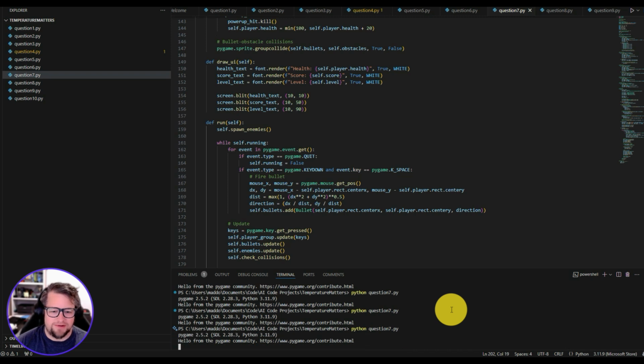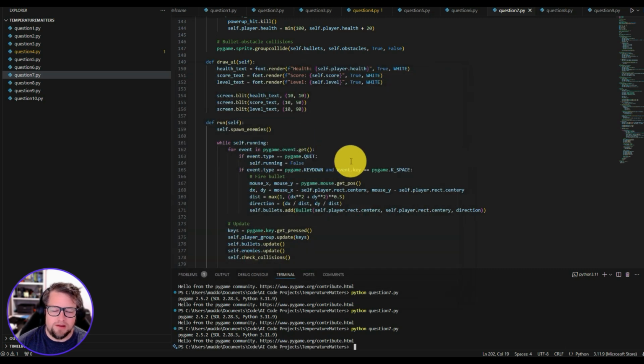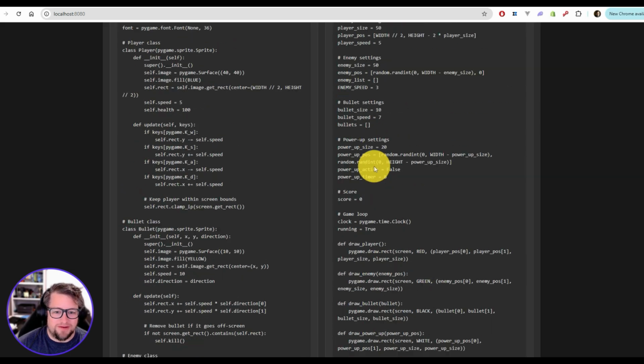Holy cow, that's actually pretty cool. Hard. I would rather it be a mouse button click or something. I wonder if that's a power up in there, that green thing. It is. Wow, do you see all those enemies spotted? I'm actually very impressed with that one. I was not expecting it to be that playable. I had to look at the code a little bit to figure out the keys.